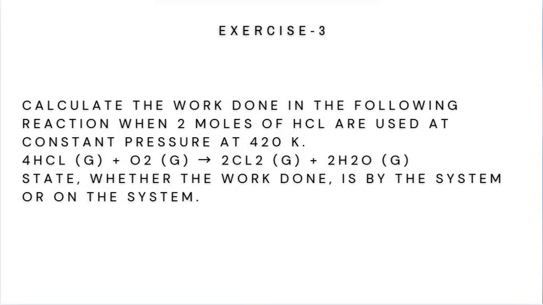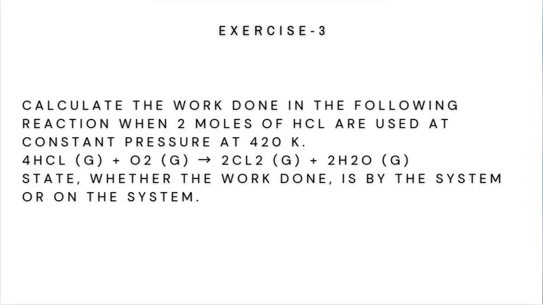Exercise 3. Calculate the work done in the following reaction when 2 moles of HCl are used at constant pressure at 420 Kelvin. The reaction is 4HCl in gaseous state plus O2 in gaseous state gives 2Cl2 in gaseous state plus 2H2O in gaseous state.